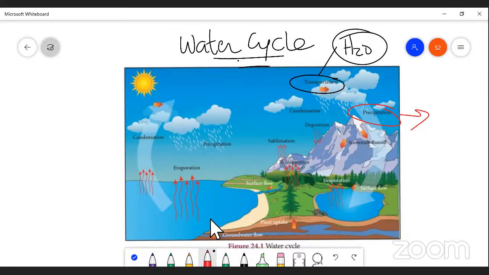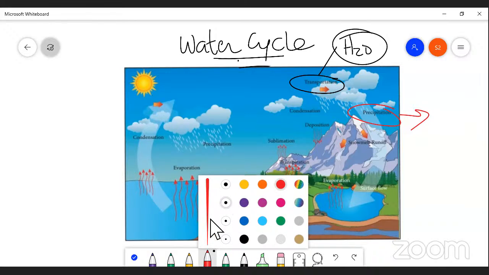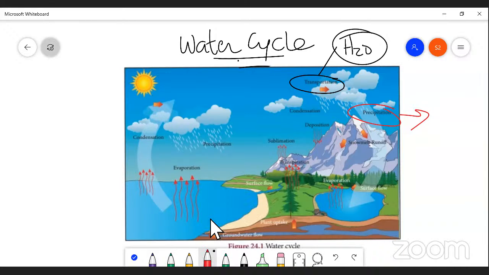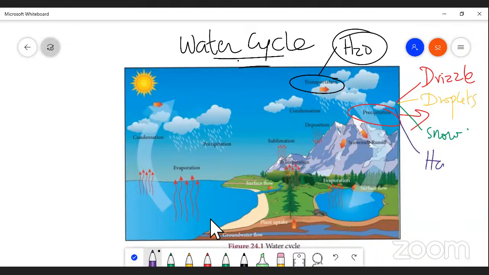I would like to mention that water is available in the form of precipitation like drizzling, small water droplets, and sometimes we can find snow, and sometimes it is also available in the form of hail, right?